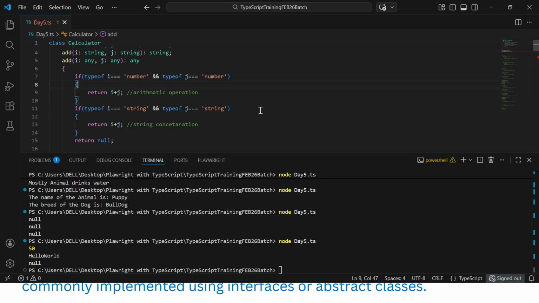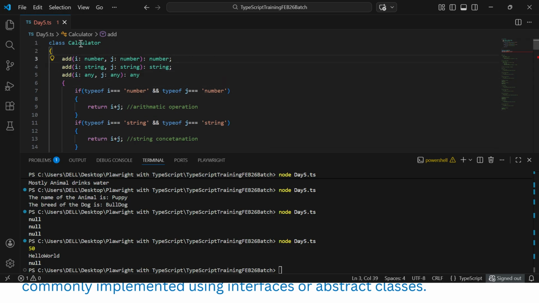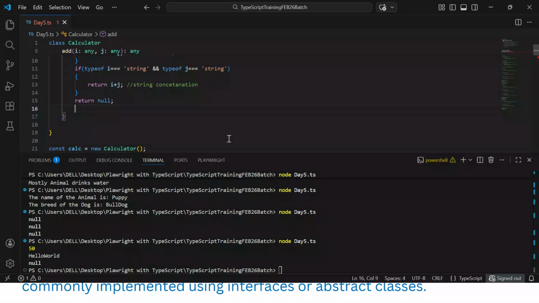So what we did, we created a class Calculator. We are trying to add, right? Same method. It is called method overloading. First one we are giving number, return type is number. It is called arithmetic operation. Second one is string and string, so it will do string concatenation, return type is string. But anything is any. Now we are giving the condition. In case both are numbers, it will do the arithmetic operation, i plus j, the sum. In case of strings, it will just concatenate two strings without any space. Any other combination, it will return null.